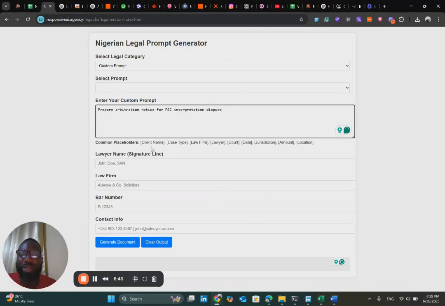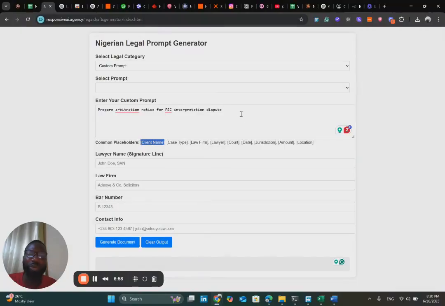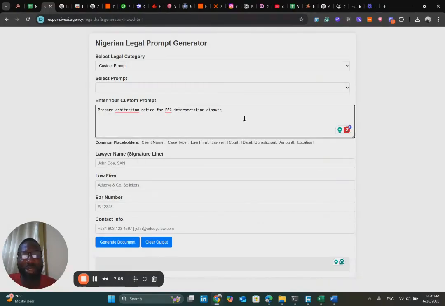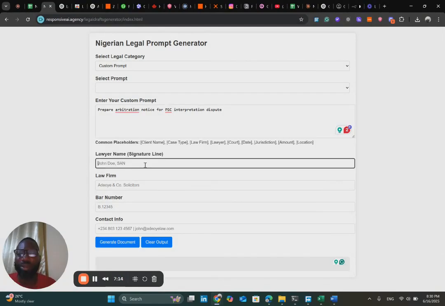So you can see that there are some placeholders, so you can use these placeholders to put the client name. For example, we could just pick this placeholder, or we just leave it blank. So when the document comes out, since you are putting it in a Word document, you can then insert the location, the jurisdiction, the case type, as the case may be. But let's see what we get out of this.